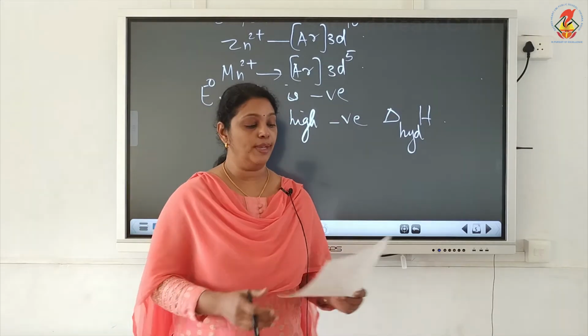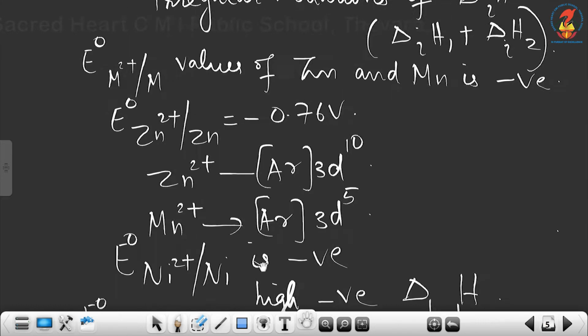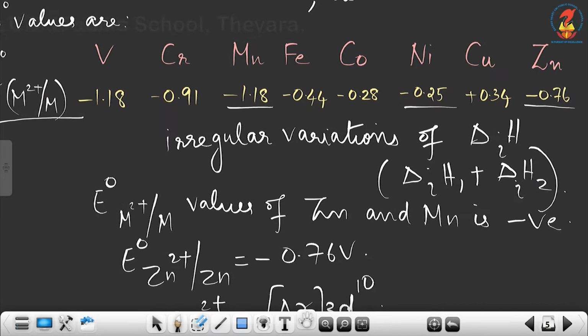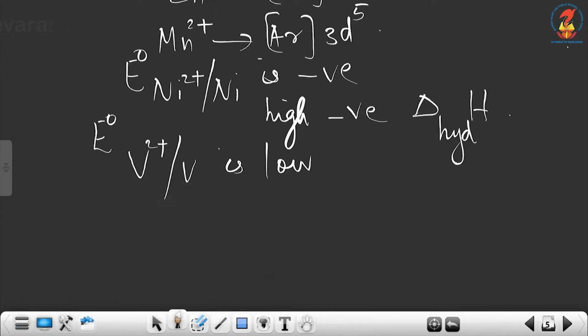Now the next question: E0 V2+/V is low. Low means, if you look here, you can see that vanadium is minus 1.18 volt. So why is that E0 value of V2+/V low, that is minus 1.18 volt?